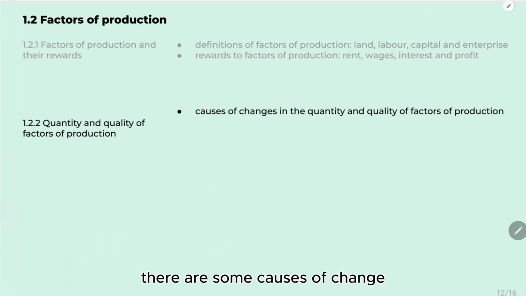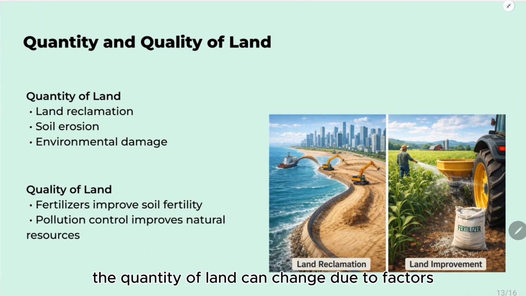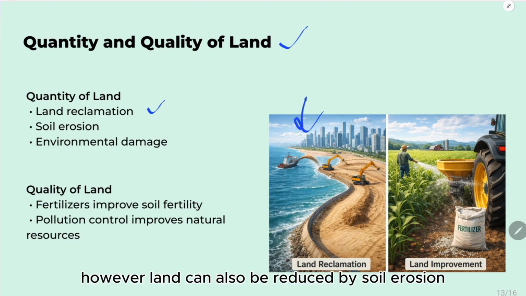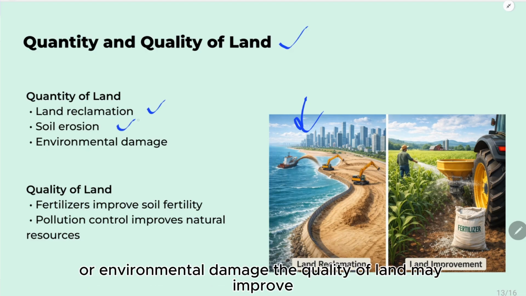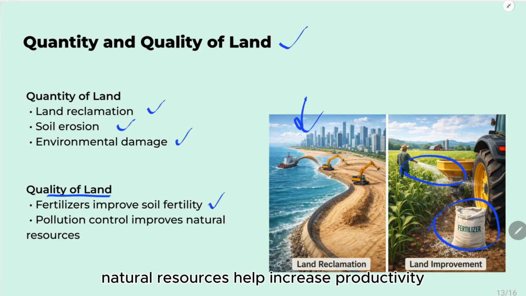There are some causes of change in quantity and quality of factors of production. The quantity of land can change due to factors such as land reclamation, where new land is created from the sea. However, land can also be reduced by soil erosion or environmental damage. The quality of land may improve when fertilizers increase soil fertility or when pollution is decreased in rivers and forests. Better quality natural resources help increase productivity in agriculture and other industries.